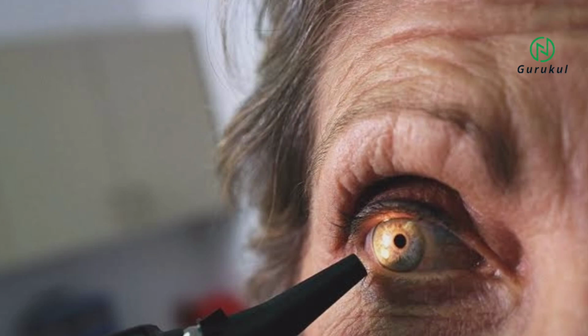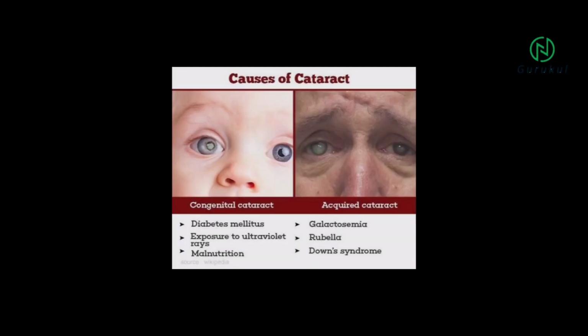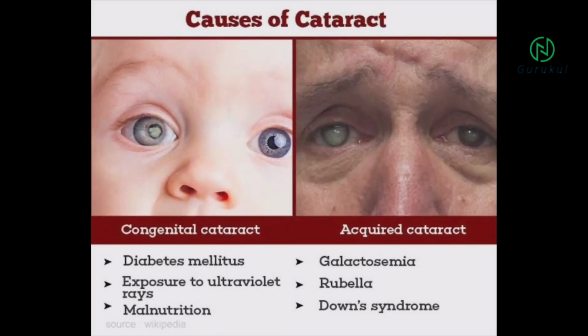So many people have questions regarding cataract, so we will see them one by one. The first question is, what is the main cause of cataract? Most cataracts develop when aging or injury changes the tissue that makes up the eye's lens. Protein and fibers in the lens begin to break down, causing vision to become hazy and cloudy. Some inherited genetic disorders that cause other health problems can increase your risk of cataract.